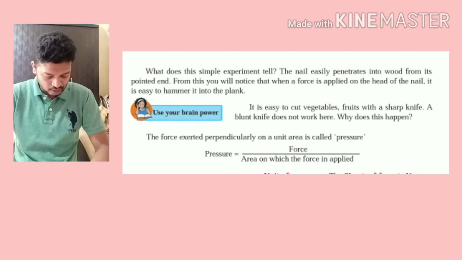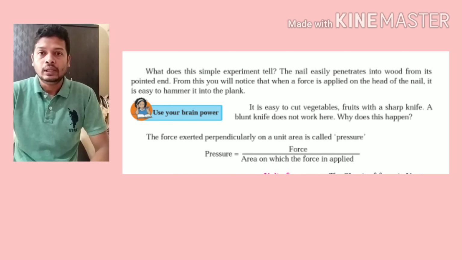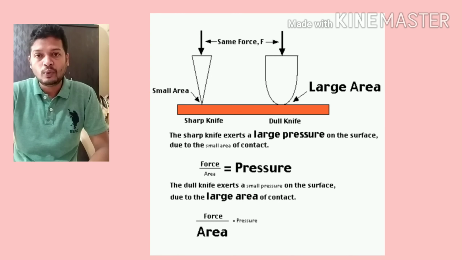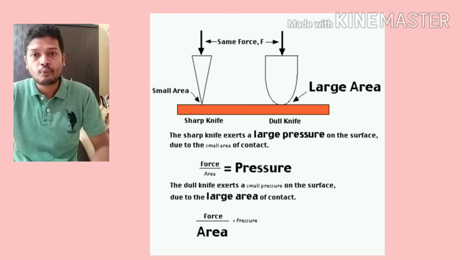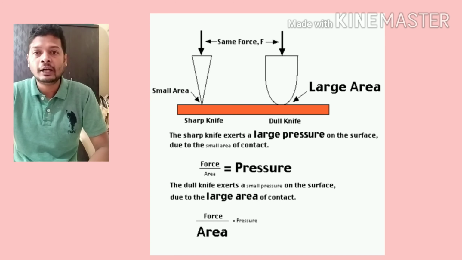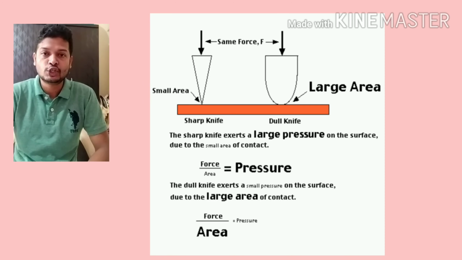Another example of pressure. Now take two pins, one which is blunt and the other which is sharp, and try to poke both of them into the cardboard. Which one will go easily inside the cardboard? Obviously the one which is sharp.